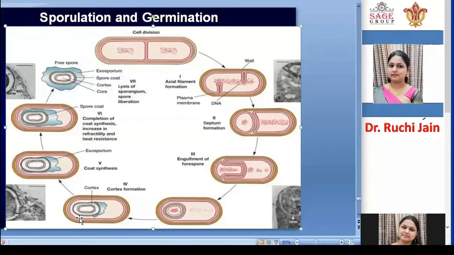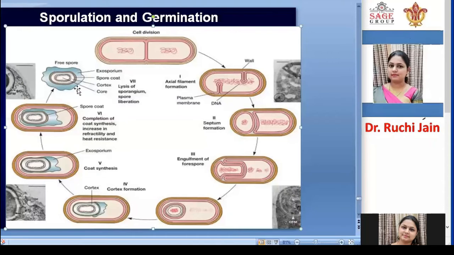Outside the cortex wall, a coat is formed. And then above the coat, the exosporium will form over the spore. So this is the spore coat and this is the exosporium.